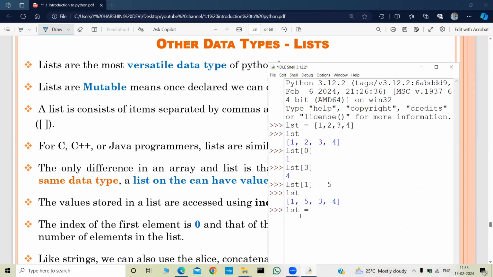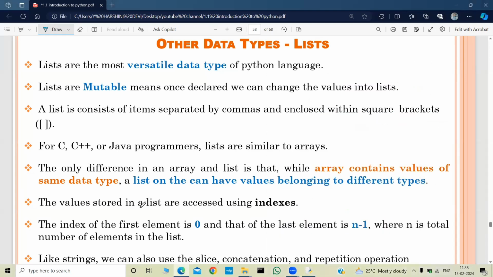Let's say list is equal to 1, 2, and A, some character C, B, and 1.23, and a true, a boolean. And let's print this list. If you see, in this list we not only declared integers, but also some float, some boolean, and also strings and characters.